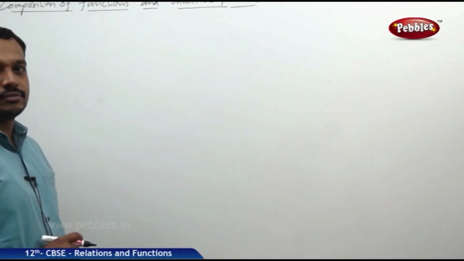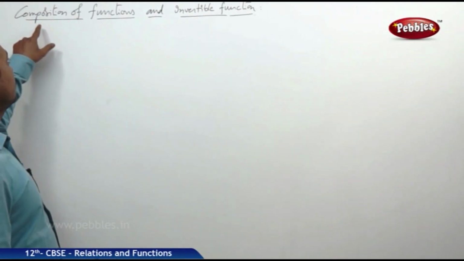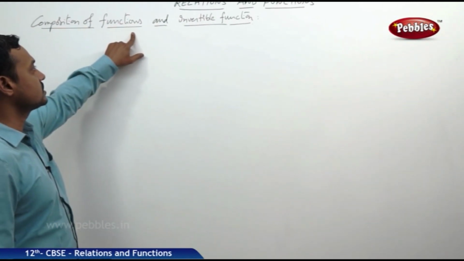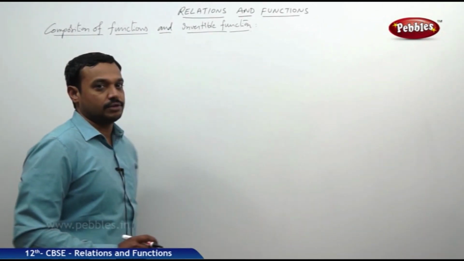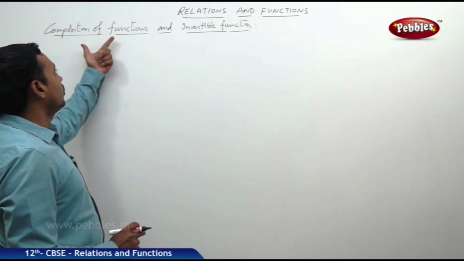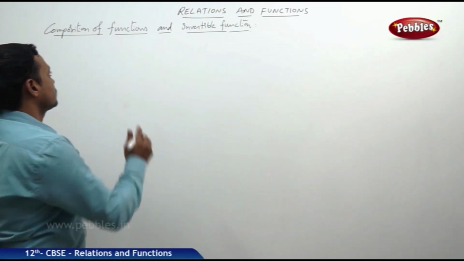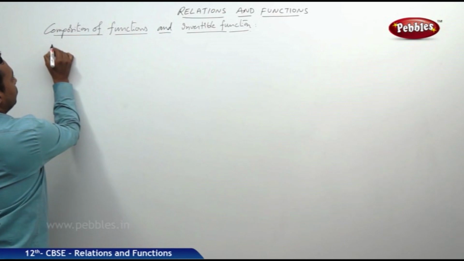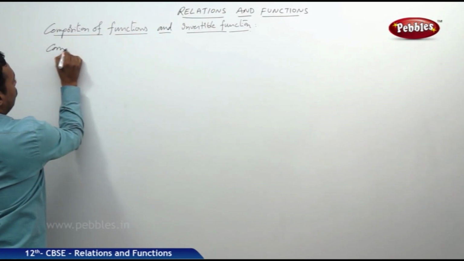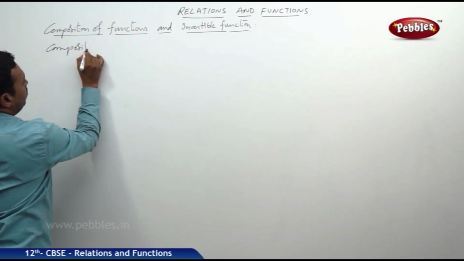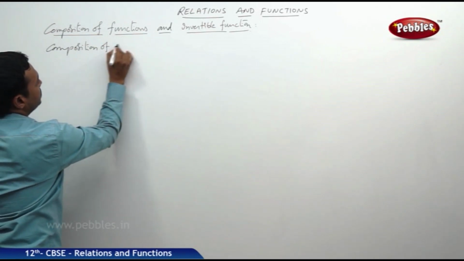Okay, the next definition: composition of functions and invertible function. What is this composition of functions? Let us see the first definition, composition of functions.